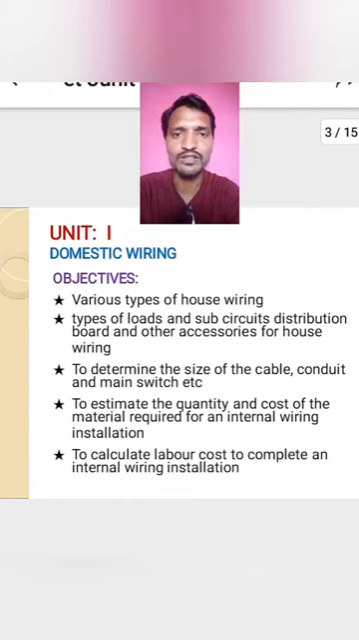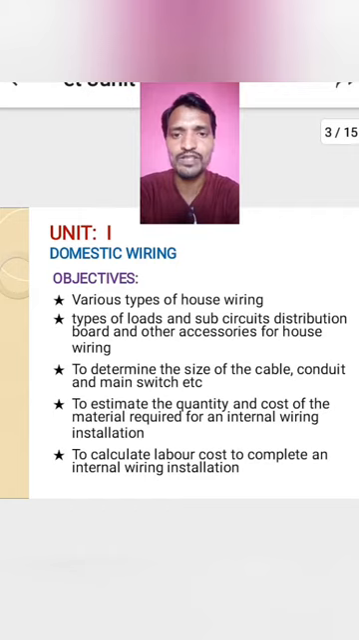In this unit we are going to study various types of house wiring. We have already studied in our first year, that is cleat wiring, wooden casing capping wiring, CTS, TRS, etc. Those we will study in this unit. Next, types of loads and sub-circuit distribution board and other accessories for house wiring. We are going to study how many types of loads we have, sub circuits, and the types of accessories which we are going to use in the distribution board.